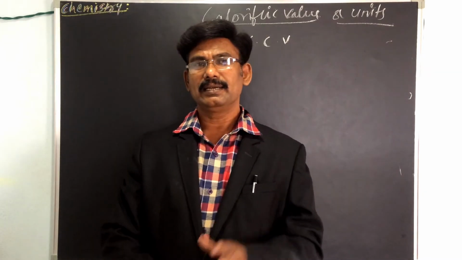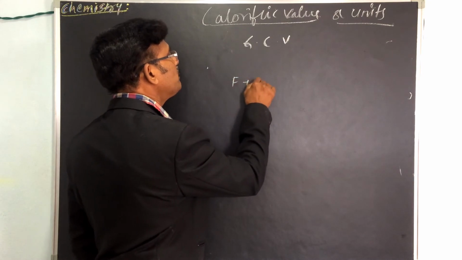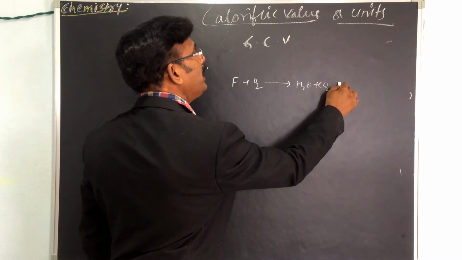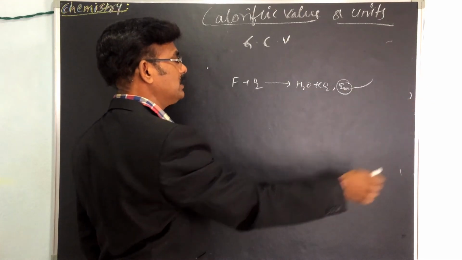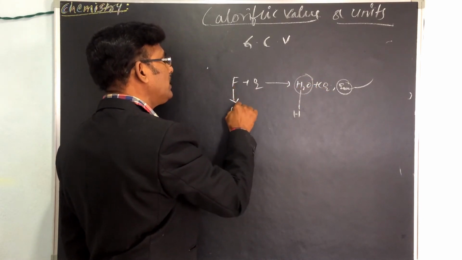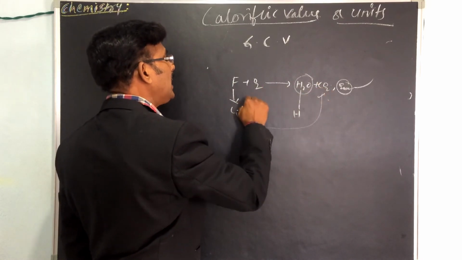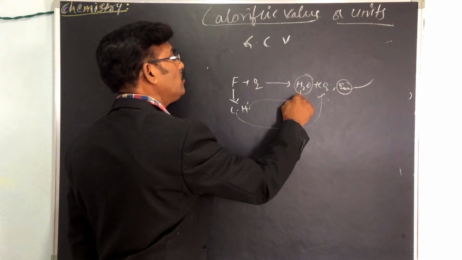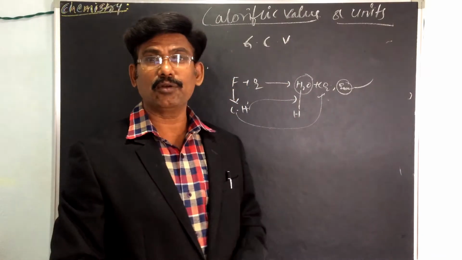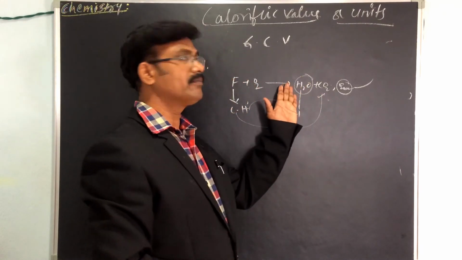hydrogen present is converted to steam. When fuel is burned in the presence of oxygen, what will come? Water will come, carbon dioxide will come, and energy will come. Here the fuel has carbon and hydrogen. Carbon is converted into carbon dioxide, and hydrogen takes oxygen and is converted to steam, that is water. Then condensation takes place and the water molecule is formed.